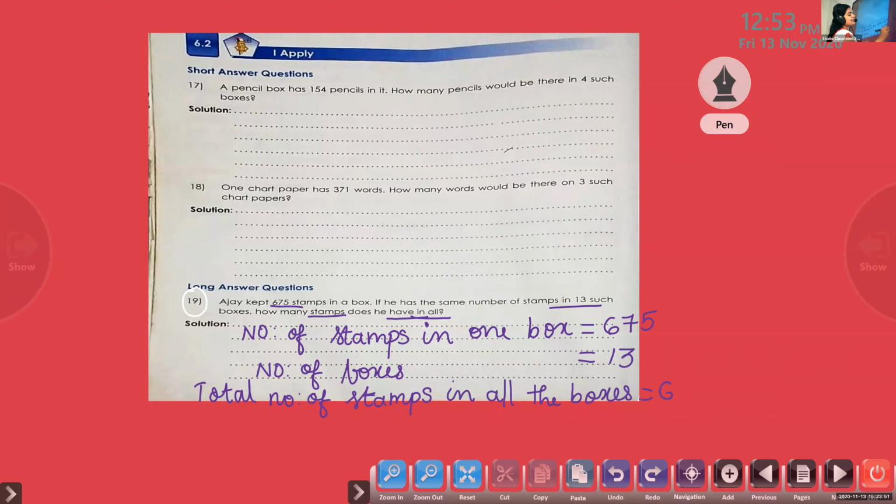Equal to 675 into 13. Is it readable, dear children? What I am writing here, is it readable? Can you all see what I have written on the screen? Do I want to change the color? No. Okay.